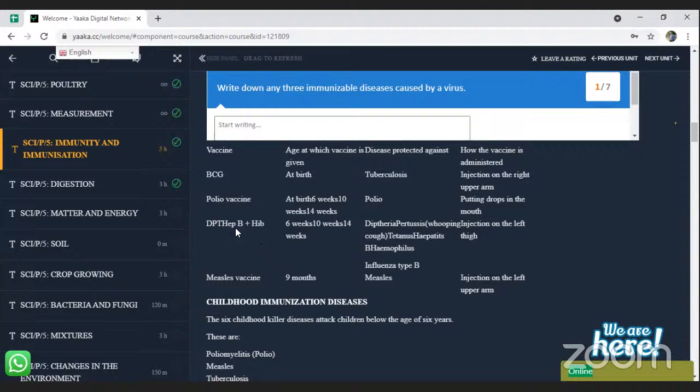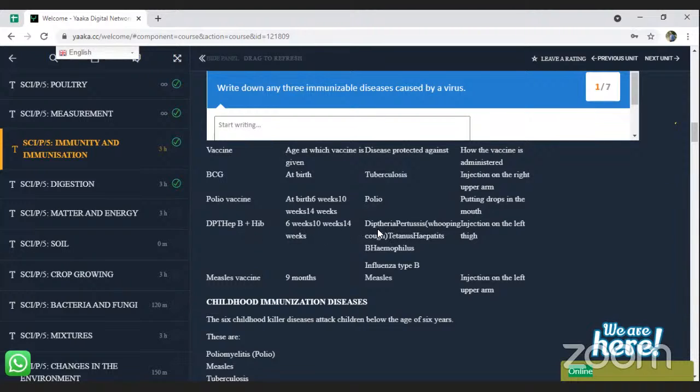DPT vaccine, when it is combined like this, is called a pentavalent vaccine. The pentavalent vaccine contains DPT vaccine, Hep B vaccine, and Hib, and it is given at 6 weeks, 10 weeks, and 14 weeks.